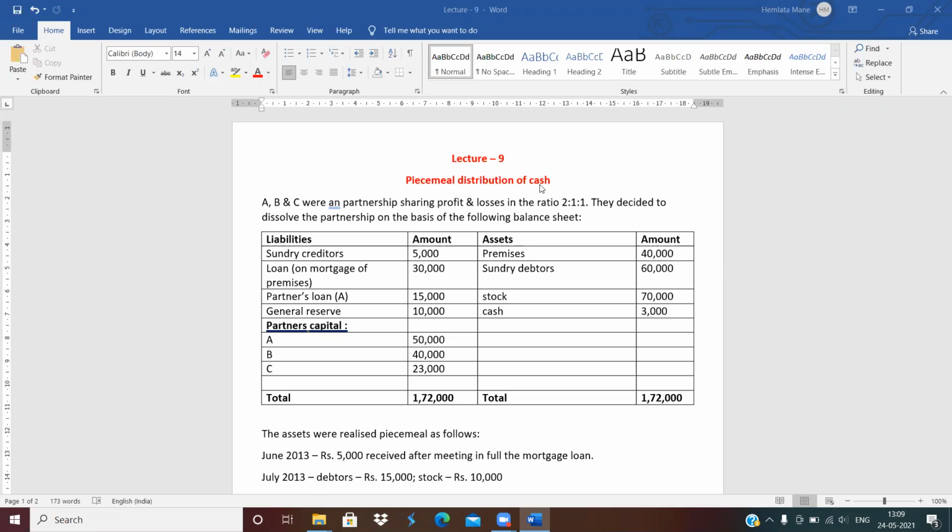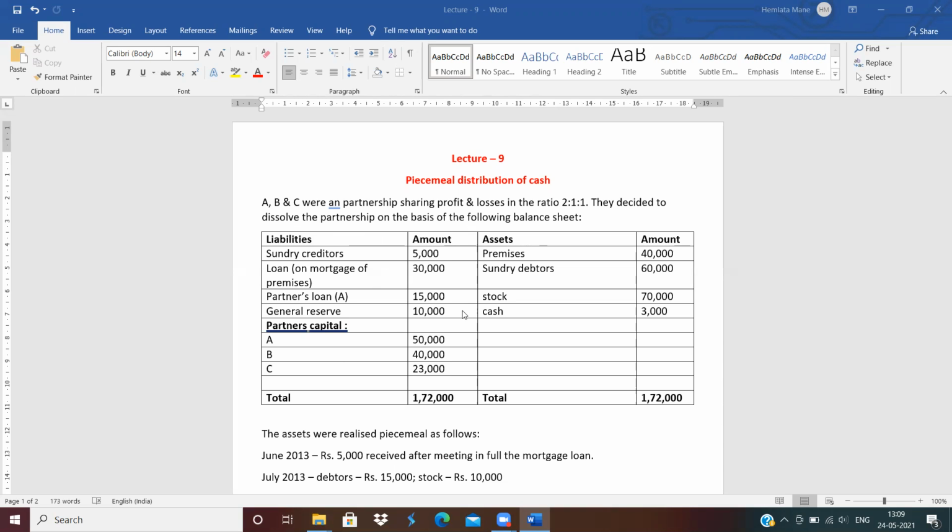In today's lecture, we are going to discuss the practical problems on piecemeal distribution of cash. Okay, let's see the question. A, B and C were in a partnership sharing profit and losses in the ratio of 2:1:1. They decided to dissolve the partnership on the basis of the following balance sheet.